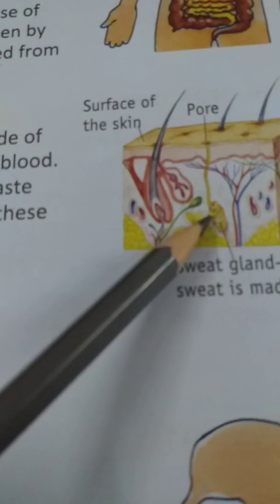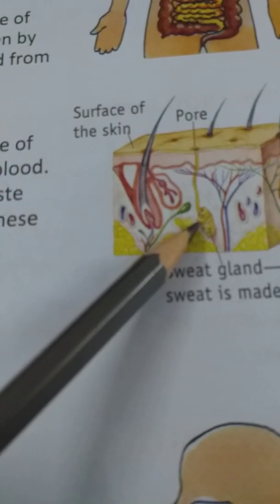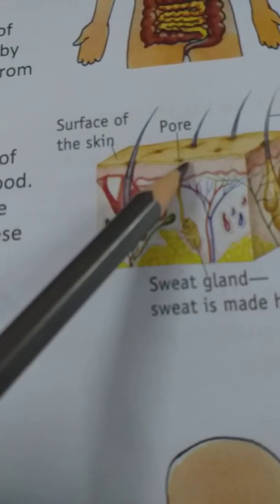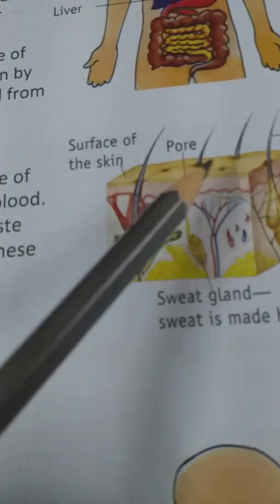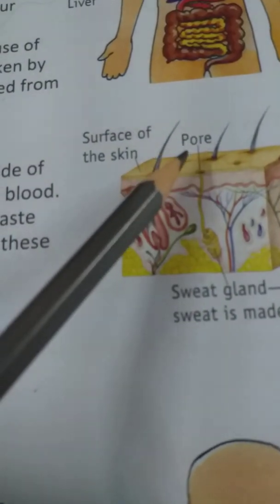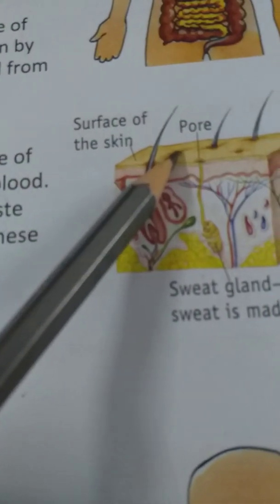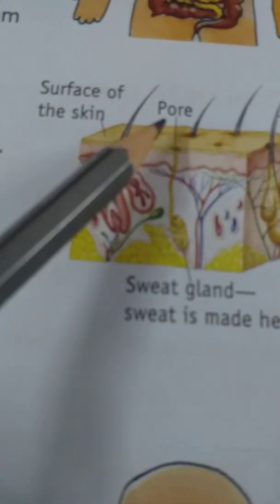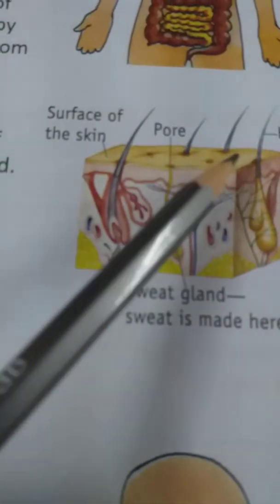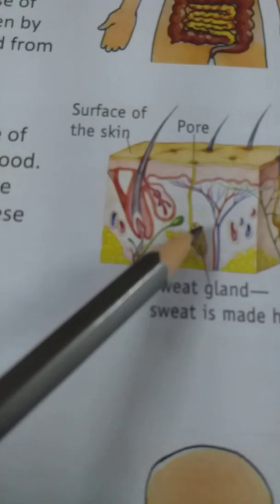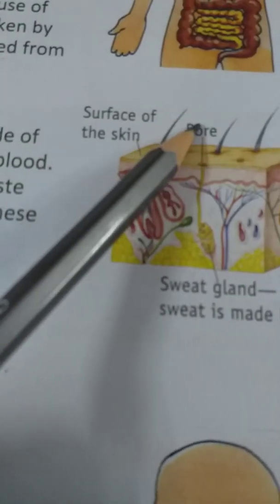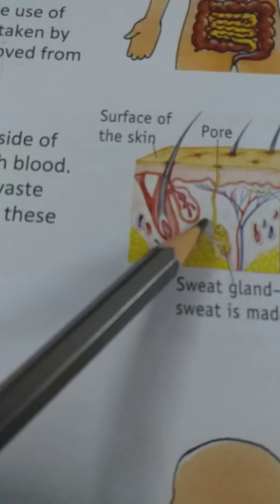And where does it remove this sweat from? It removes it from these small holes which are also called pores. If you look carefully at your skin, children, you will find small pores on the surface of your skin. So this sweat gland releases sweat from these pores. So this sweat is actually a waste which is removed from your skin.